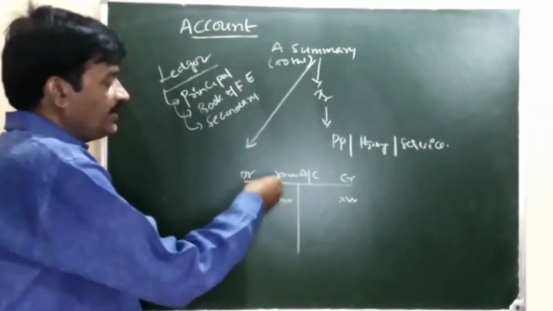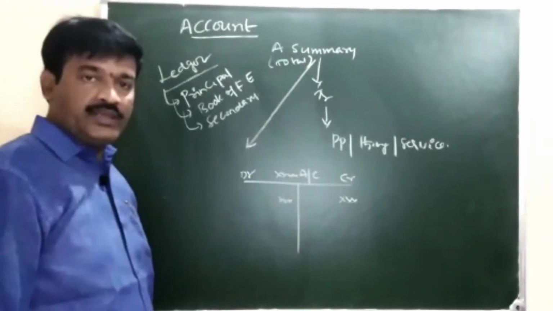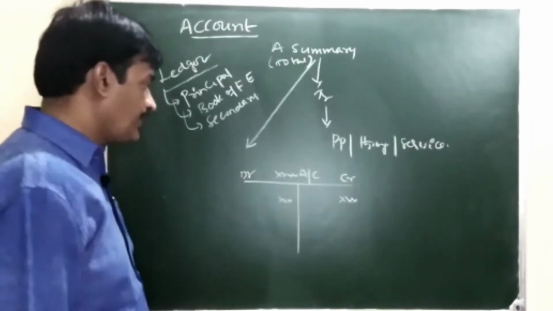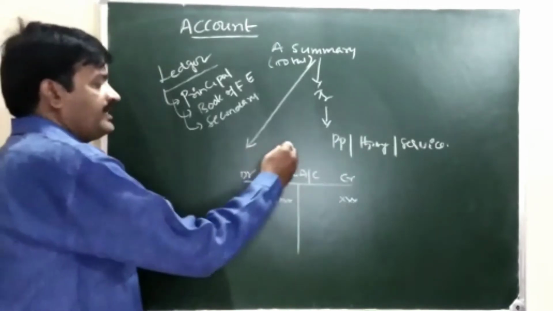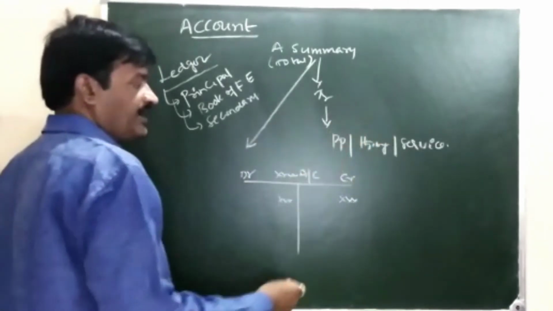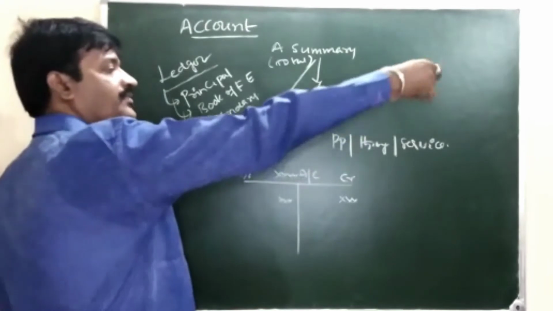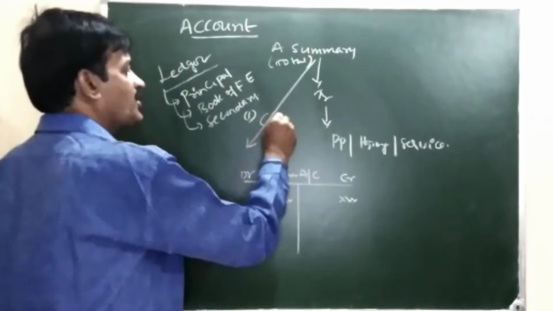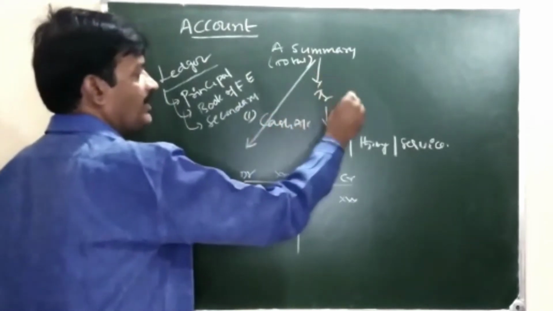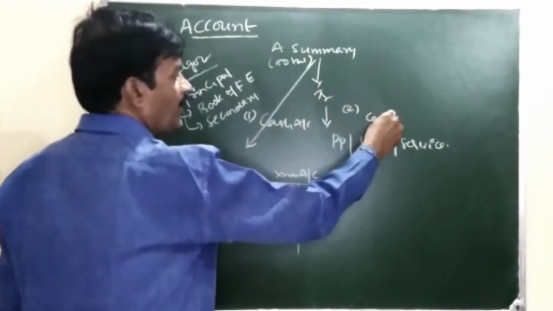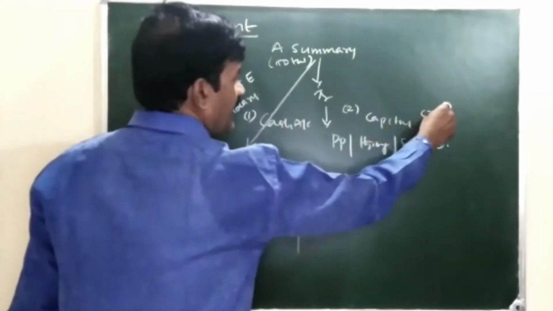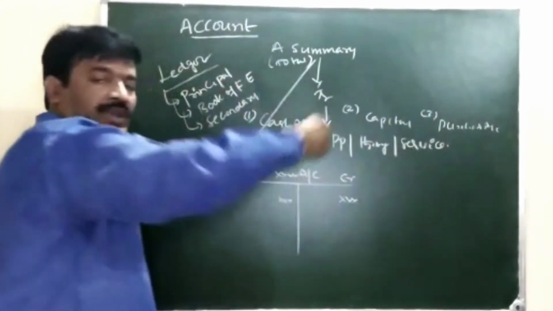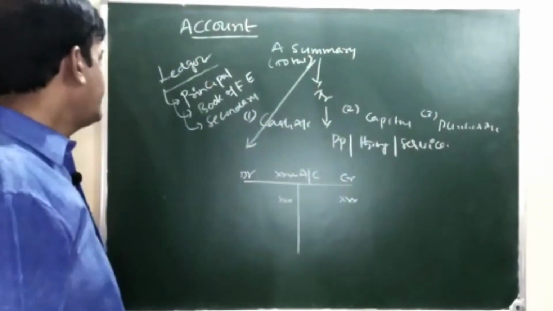If the transactions related to that particular account are more, then one additional page is also provided for that account. Like this, a number of accounts are maintained on different pages. For example, page number 1, cash account, page number 2, capital account, page number 3, purchases account. Like this, we are maintaining a number of accounts in the ledger.